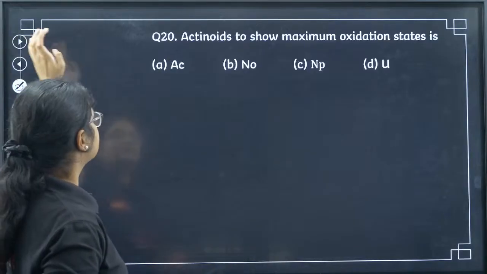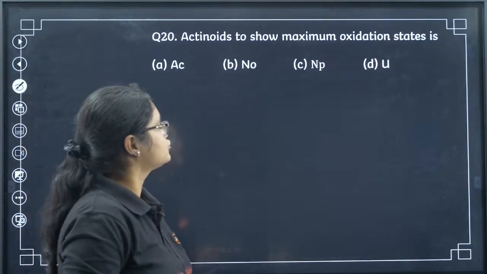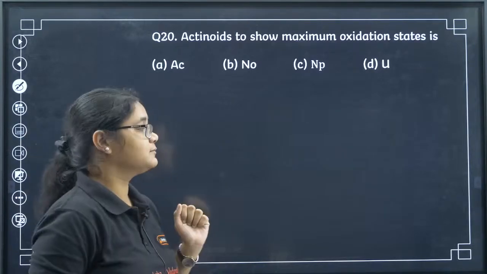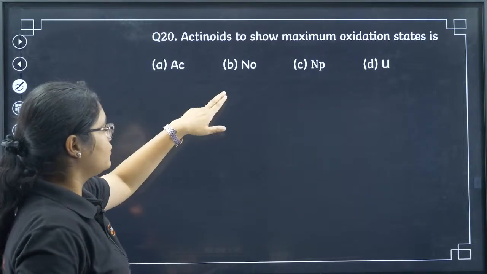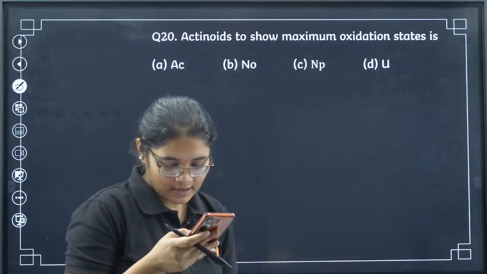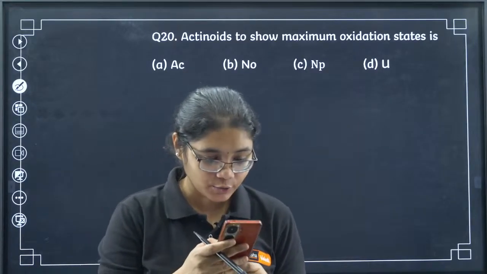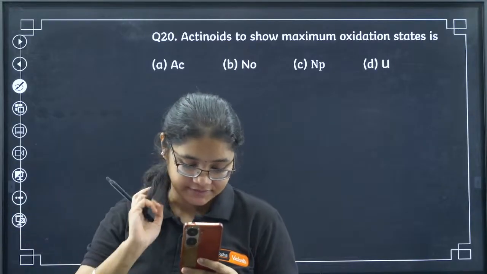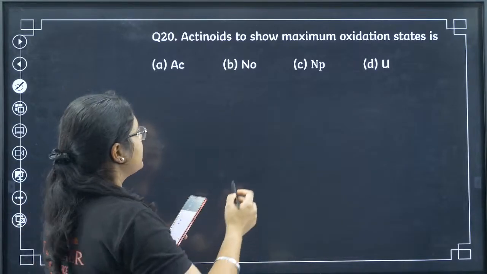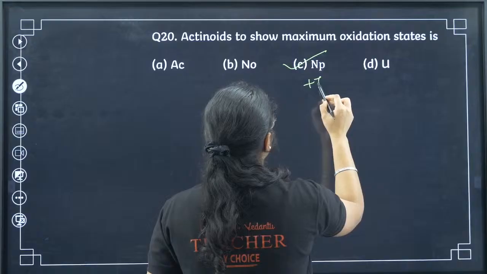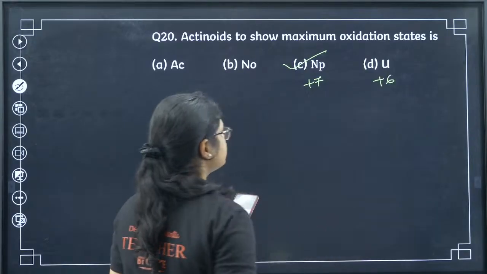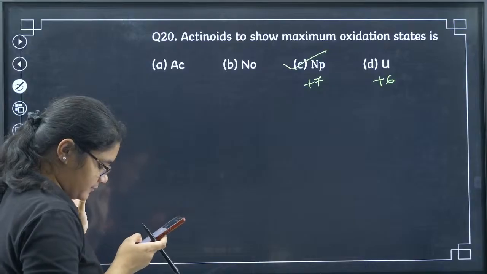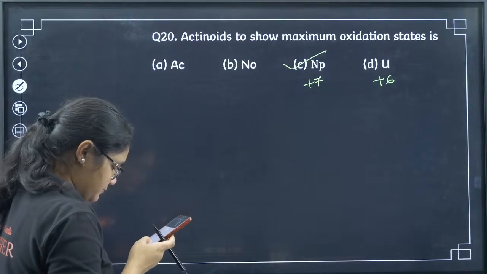Next, 20th question: which actinoid can show the maximum oxidation state? Ac, No, Np and U. What will be the maximum oxidation state? No dear, it is Np, which shows +7 oxidation state, and uranium shows +6 oxidation state. The answer is option number C.